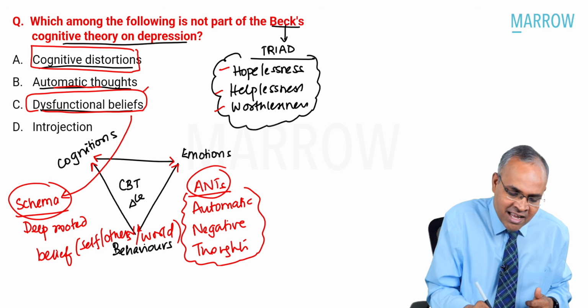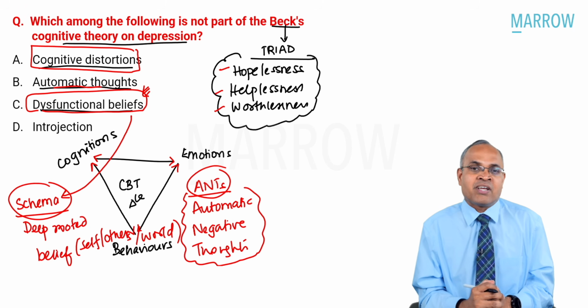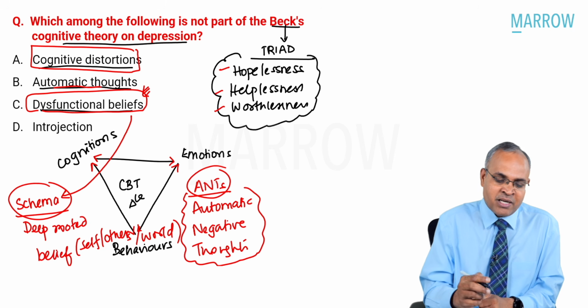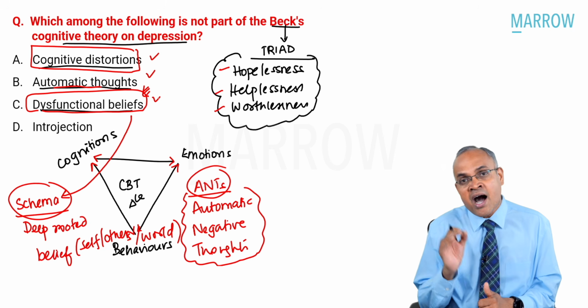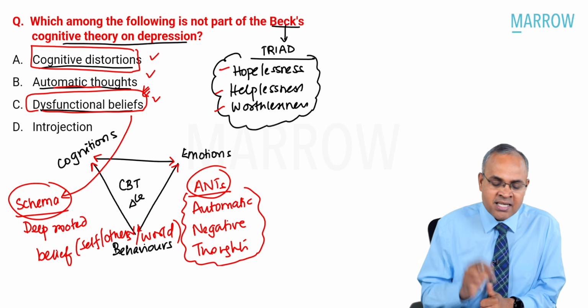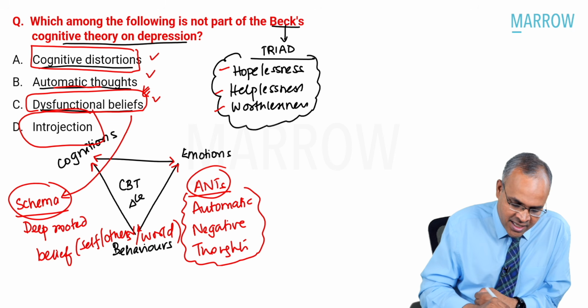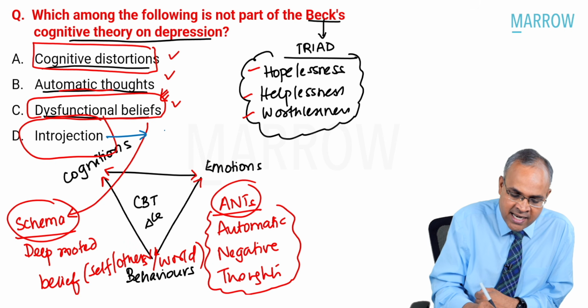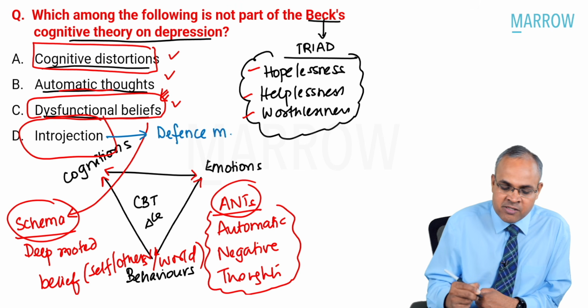Many times we can have dysfunctional beliefs which can influence our emotions significantly. That is what a dysfunctional belief is. So, cognitive distortions, automatic thoughts, and dysfunctional beliefs are seen in the cognitive theory of depression. What about introjection? We have spoken about it, right? Introjection is nothing but a defense mechanism.